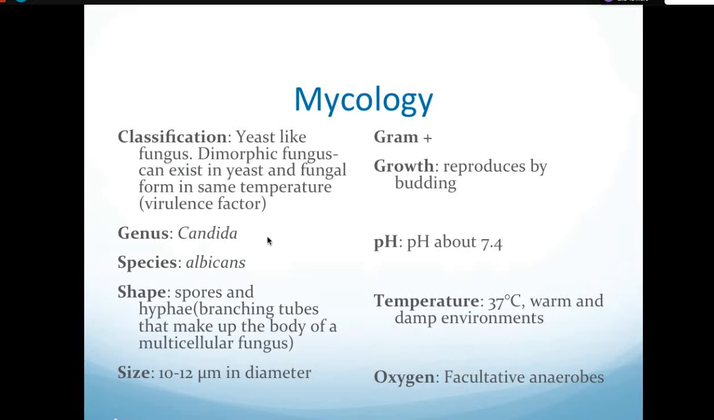Genus Candida, species albicans. They are oval shaped, and the size is around 10 to 12 micrometers in diameter. They are gram positive. If you do the gram staining of Candida albicans, or Candida species, they are gram positive, and they reproduce by budding. Okay, the optimal temperature required is 37 degrees centigrade, and for oxygen, they are facultative anaerobes.